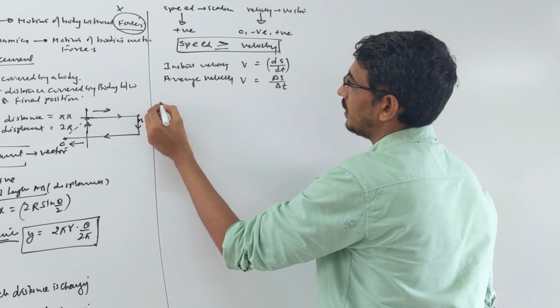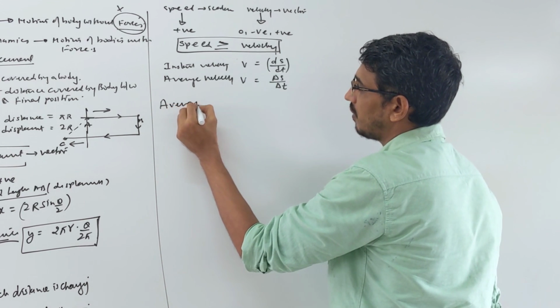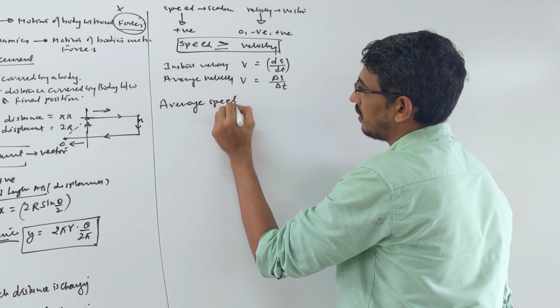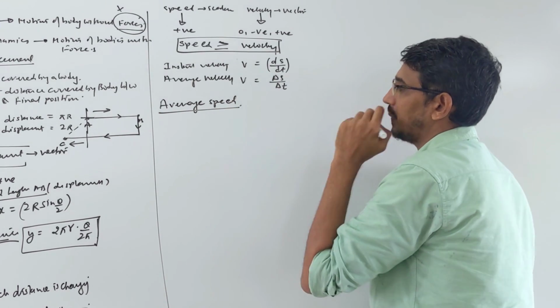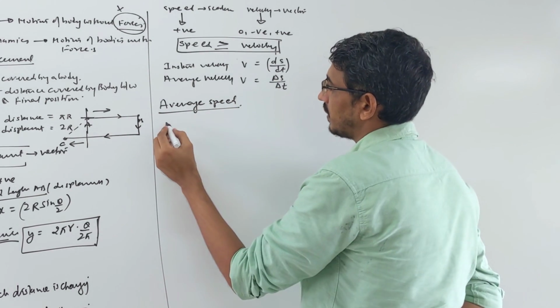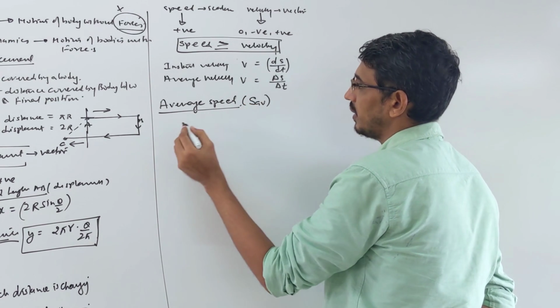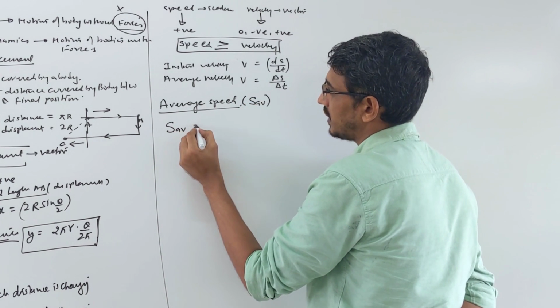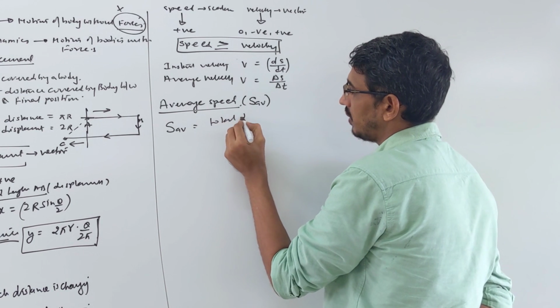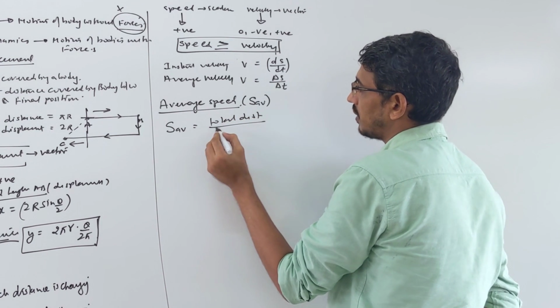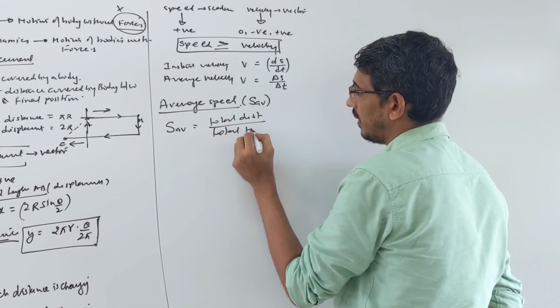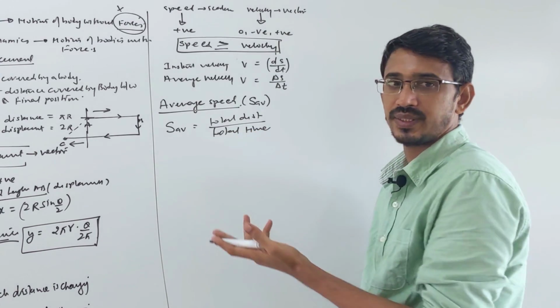Now here we see a small interesting question based on your average. Look here, I talk about average speed. What is average speed? Let's write it simply: speed I am calling average. What is this? Total distance by total time. Any problem? Yes, general.